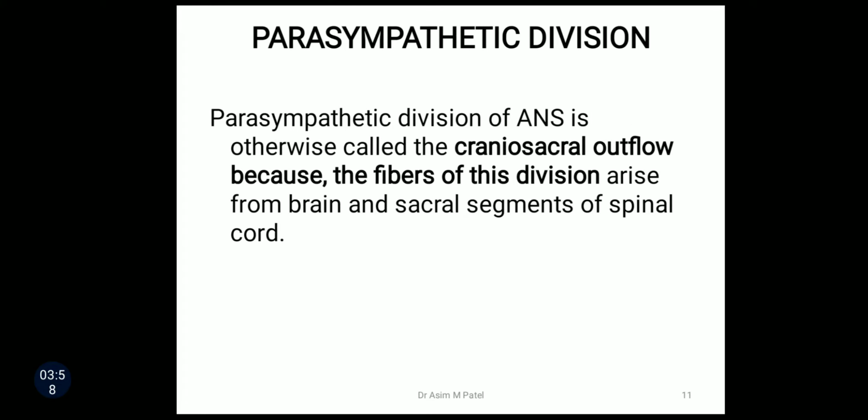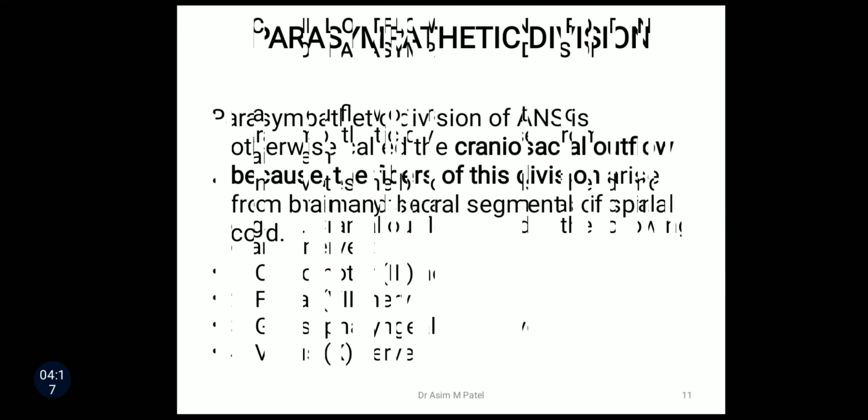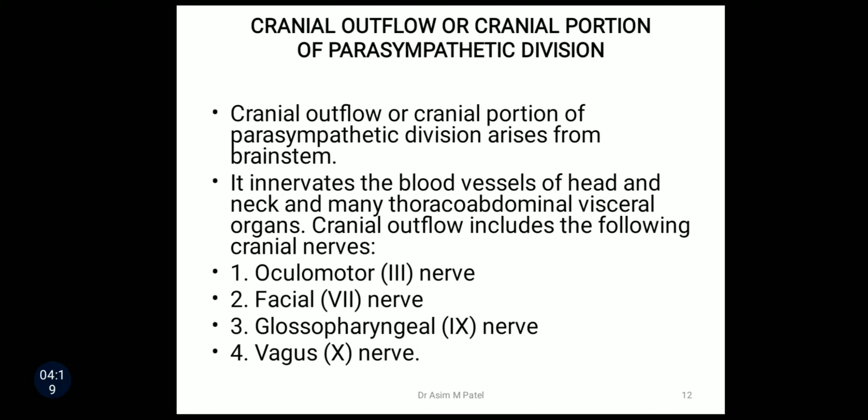The next thing is about the parasympathetic division. Parasympathetic division of autonomic nervous system is also called the craniosacral outflow because the fibers of this division arise from brain and sacral segments of spinal cord. Now first one is about cranial outflow or cranial portion of parasympathetic division. Cranial outflow arises from brainstem.